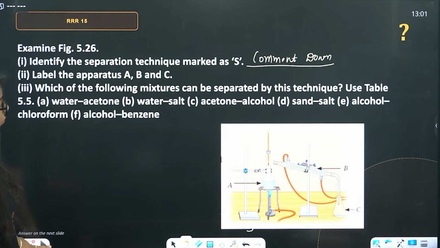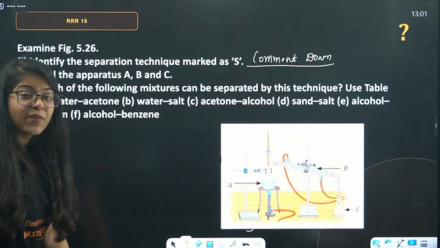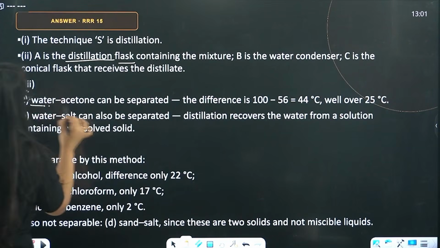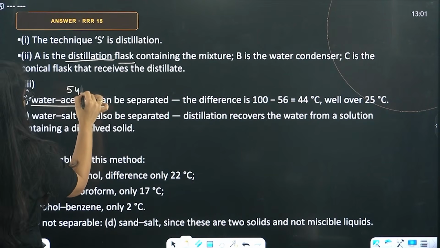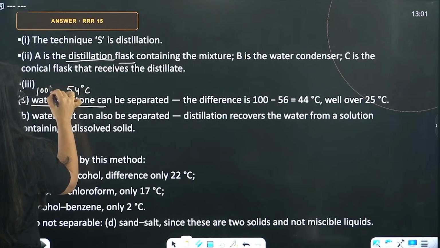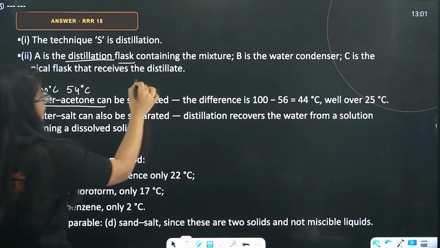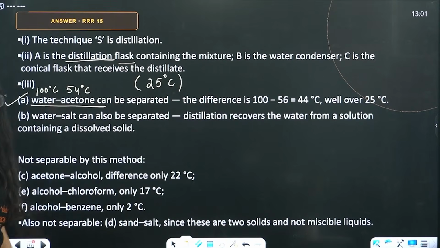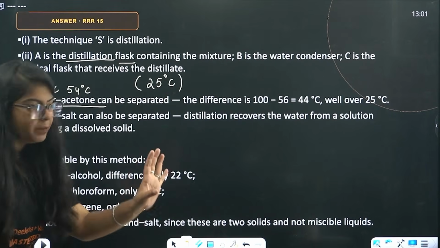Water and acetone. Okay, they gave some temperatures as well. Let's just look at this. Now, beta, water and acetone: acetone has 54 degrees, water has 100 degrees. So they will be separated, because the minimum temperature difference we need is 25 degrees Celsius. More than that, distillation will be used.